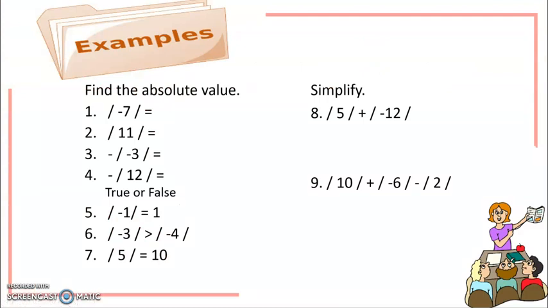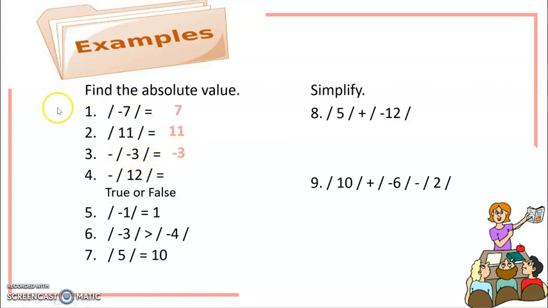Okay, so let's have some more examples. Find the absolute value of negative 7. Number 1, absolute value of negative 7, of course, that is positive 7. Next, number 2, absolute value of 11, that is positive 11. And we have also negative absolute value of negative 3. Here, we get first the absolute value of negative 3, so that is 3.